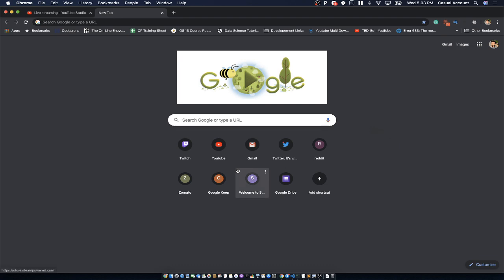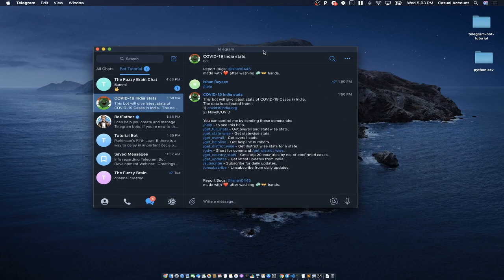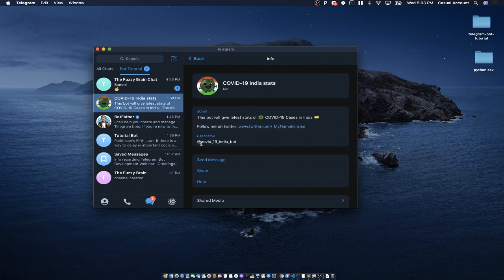First, I will start by showing you a sample bot which I have already created. It is known as the COVID-19 India stats bot, which is available in Telegram right now. You can go ahead and install Telegram and try to search for it. The name is COVID-19 India bot. You can search this and you will get to know this bot.